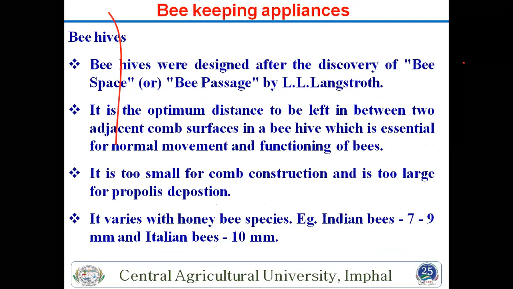Many times this question also comes: it varies with honey bee species. If your bee is the Indian bee, then it requires 7 to 9 mm space between these. But for the Italian bee, the size is more, that's why the space required is 10 mm. This is also an important question.